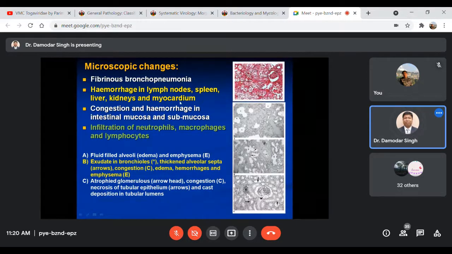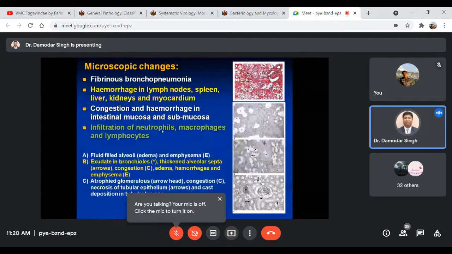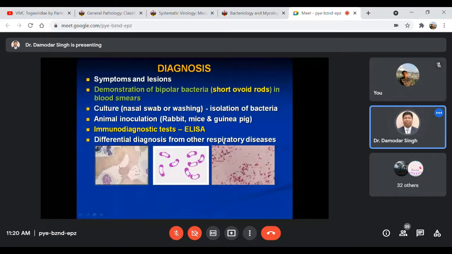Hemorrhagic lesions may be found in the lymph nodes, spleen, liver, kidneys, as well as the myocardium. The vessels in the intestinal mucosa and submucosa are highly congested and hemorrhagic. Infiltration of inflammatory cells, mainly neutrophils, macrophages, as well as lymphocytes, may also be present. Then finally, diagnosis.